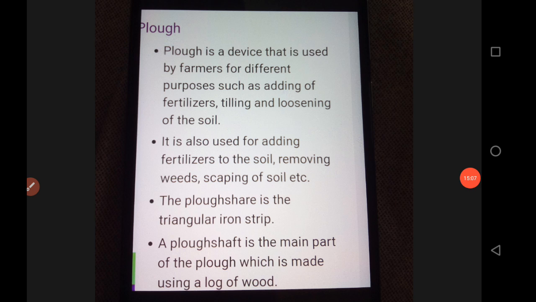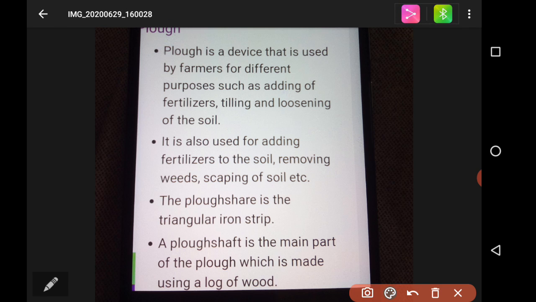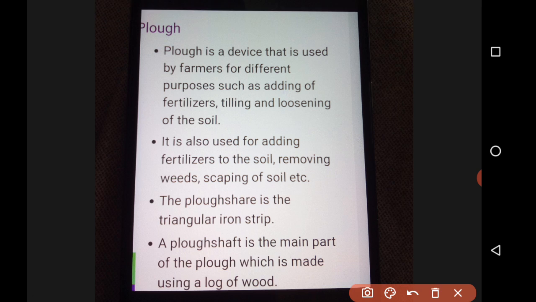So this is some information about the plow. A plow is a device used by farmers for purposes such as adding fertilizers, tilling, and loosening of soil. I have told you this point before. Not only the plow, we have one more instrument called the hoe. That also I will discuss with you in detail.